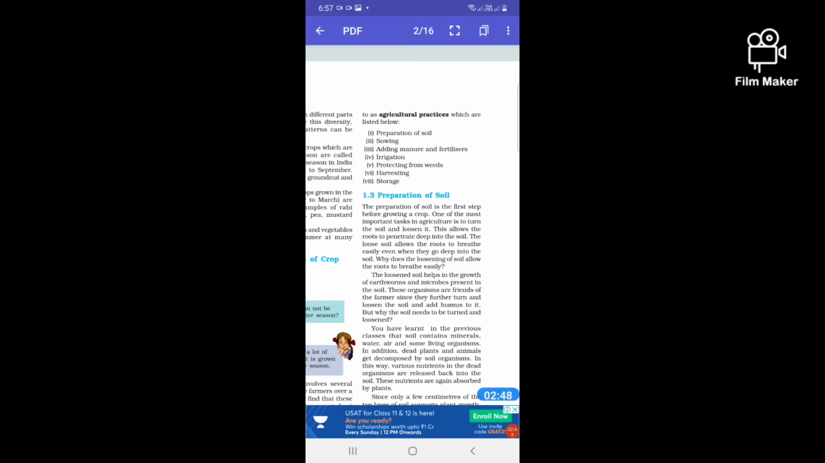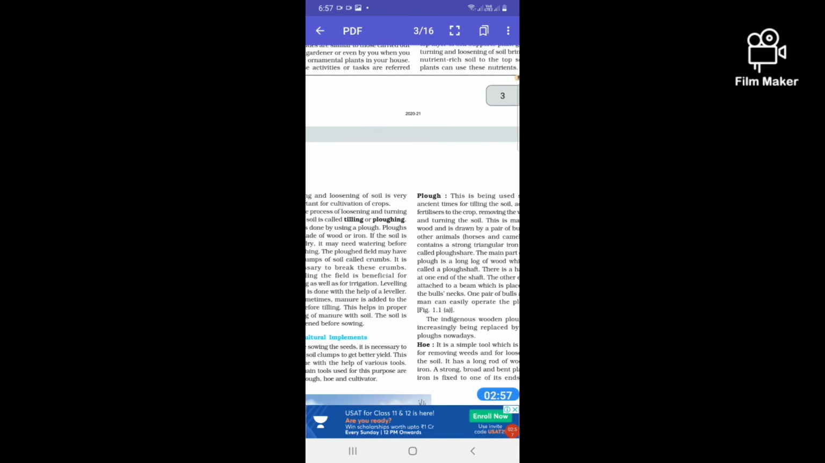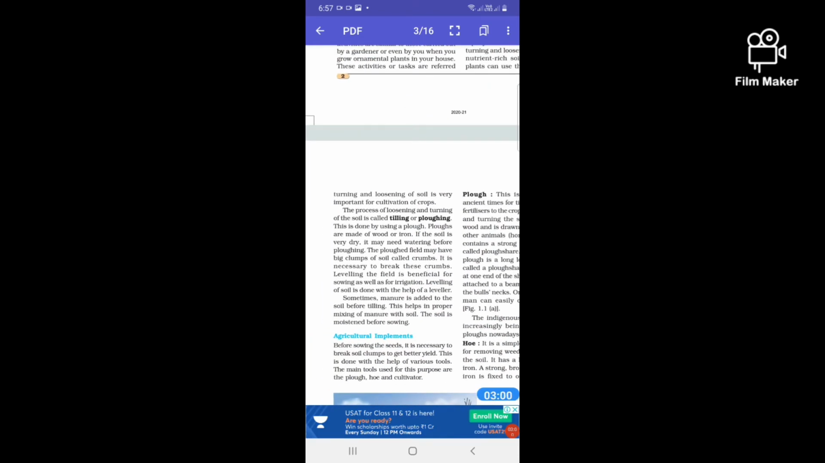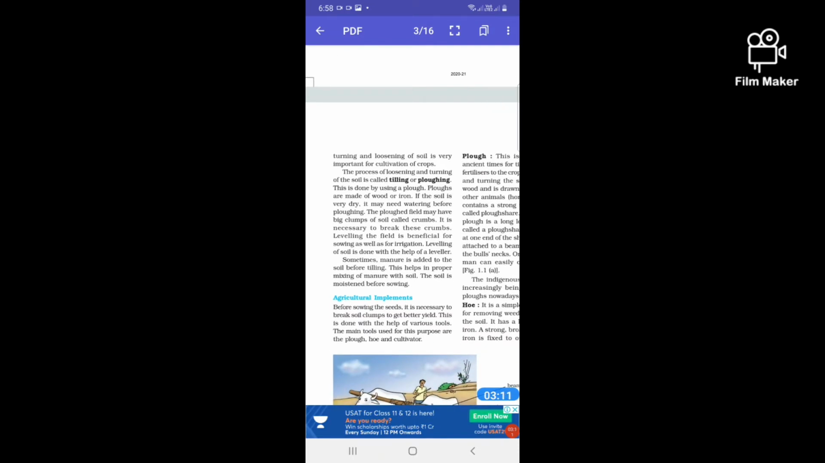Preparation of soil is very important for the production of any crop. So preparation of soil is done this way. You can see this. The process of loosening or turning of the soil is called tilling or plowing, which is done by using a plow. A plow is made of wood or iron. If the soil is very dry, it may need watering before plowing. The plowed field may have big clumps of soil called crumbs. It is necessary to break these crumbs. Leveling the field is beneficial for sowing as well as for irrigation.